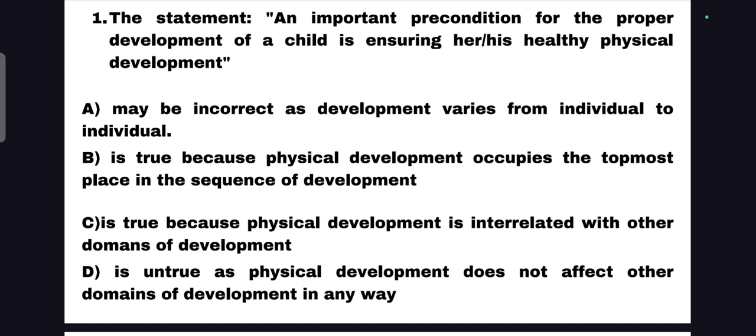Sorry, there's a spelling mistake, it's domains. And the last option: untrue, as physical development does not affect other domains of development in any way. Okay, so which option is related to the statement? I'll give 10 seconds to find out the answer. Try to find out the answer yourself.